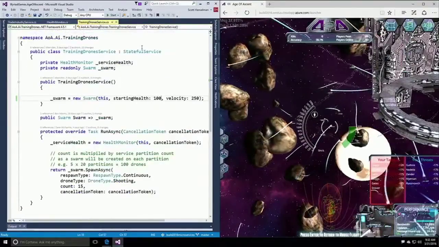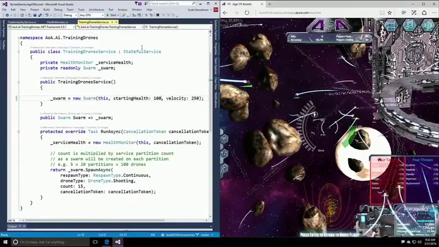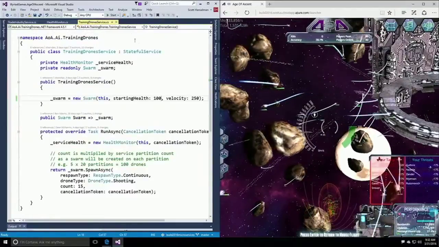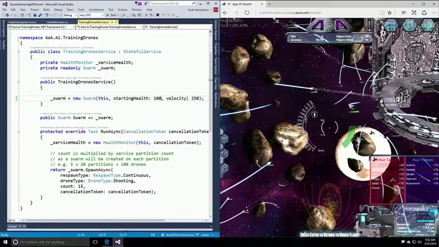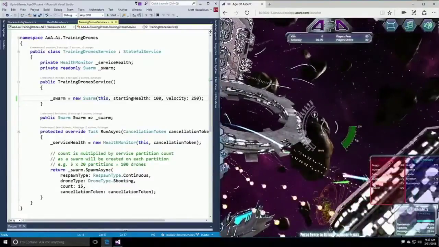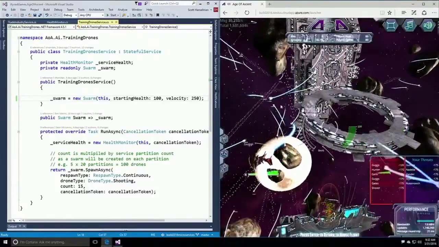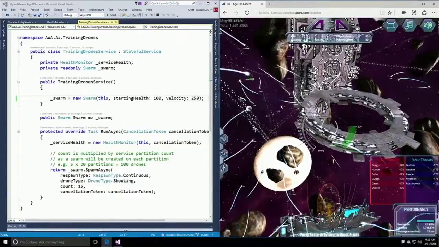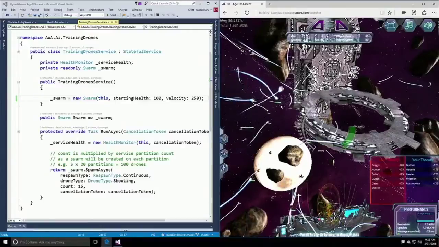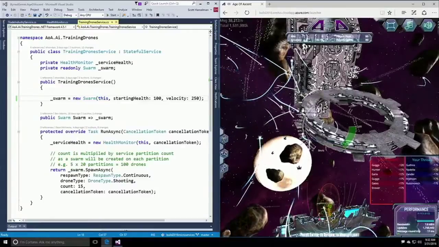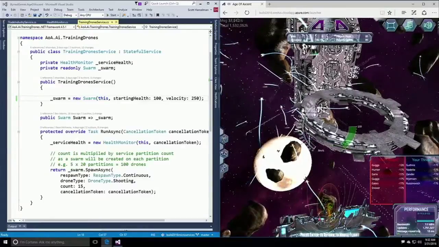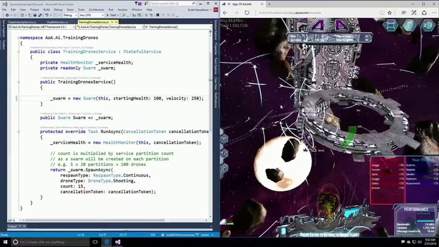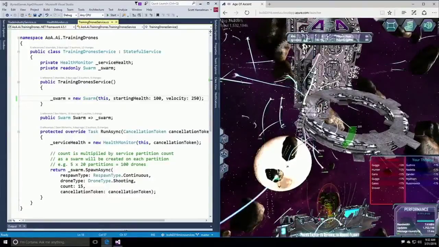This might seem impossibly small, but basically it handles the creation of these little AI ships that are all flying around, and they'll shoot at me if I shoot at them. This code manages their creation and their behavior of the actual drones that I'm seeing in the game right now. But Service Fabric makes it easy not just to upgrade the app, but to upgrade individual services without downtime. Downtime's a problem in a multiplayer game like this.